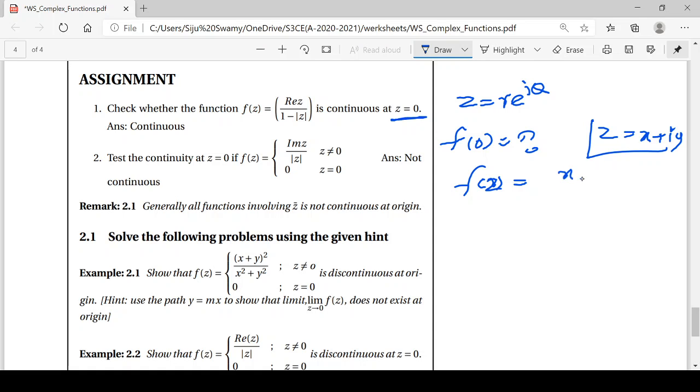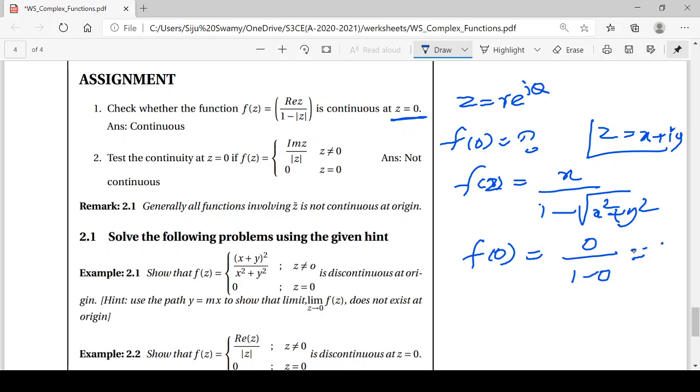Real part of z is x divided by 1 minus modulus of z, which is root of x square plus y square. Then what is f of 0? F of 0 is 0 divided by 1 minus 0, because 0 square plus 0 square is 0, and root of 0 is again 0. So we get 0 by 1, that is 0. Now we have to calculate the limit using this polar form. Here there is no need of finding f of 0 explicitly, because it is given that at z equal to 0, this function takes the value 0.